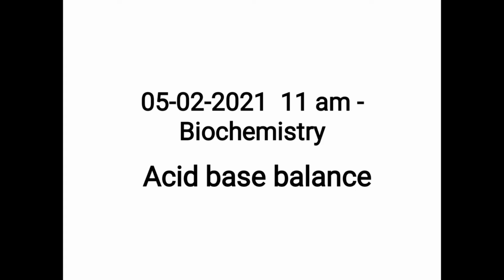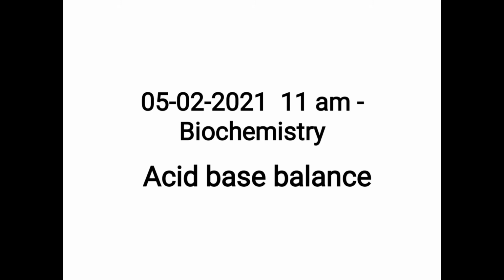The H plus is secreted into tubular lumen in exchange for sodium. That means H plus goes out and sodium comes in. This mechanism serves to secrete H plus ion and generate bicarbonate, thereby increasing alkali reserve.